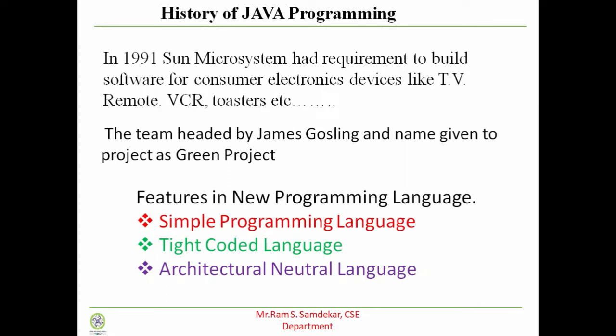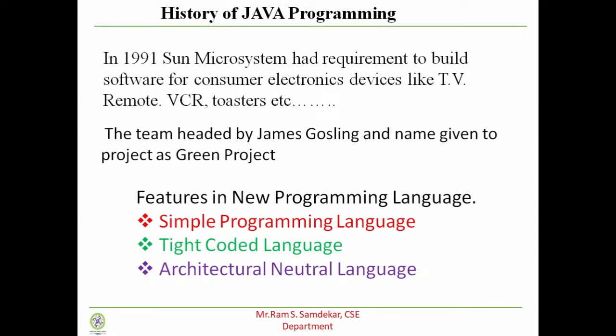And during this analysis, they also observed that the new programming language should have the following features. The first one is that it should be a simple programming language. The second one is that it is a tightly coded programming language. And the third one is that it is an architecture neutral programming language. So now we have to understand each and every feature properly.